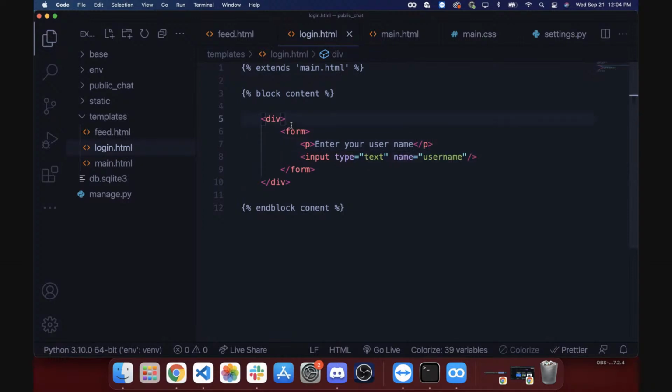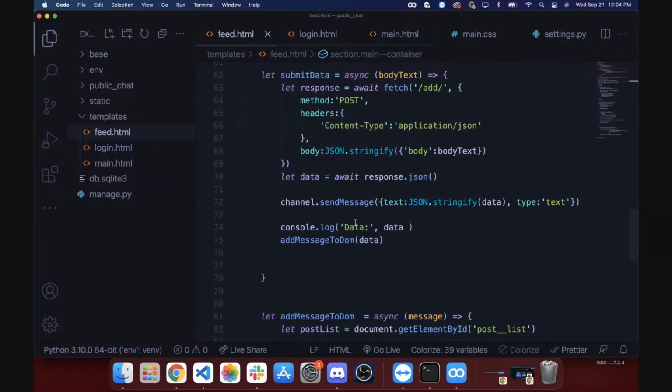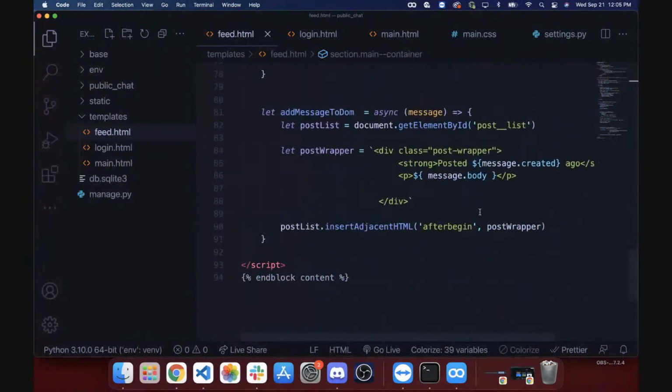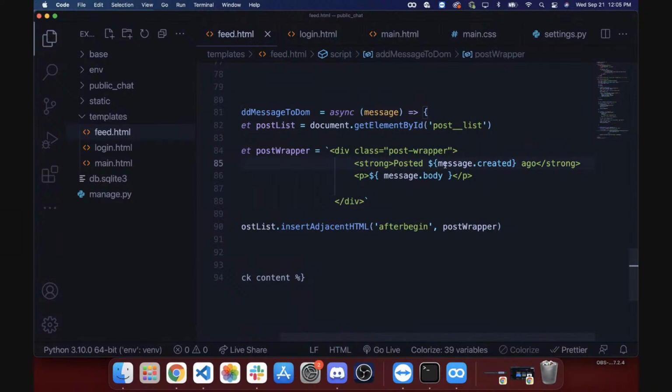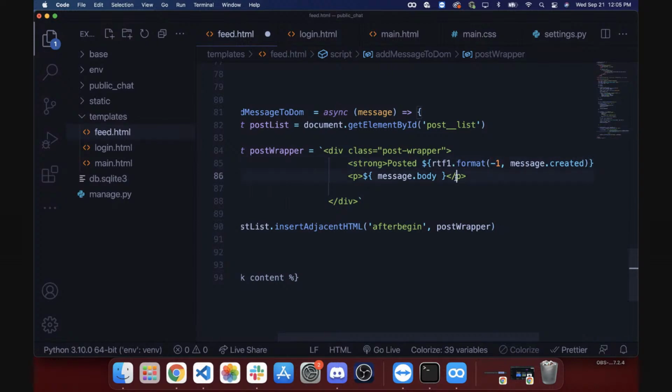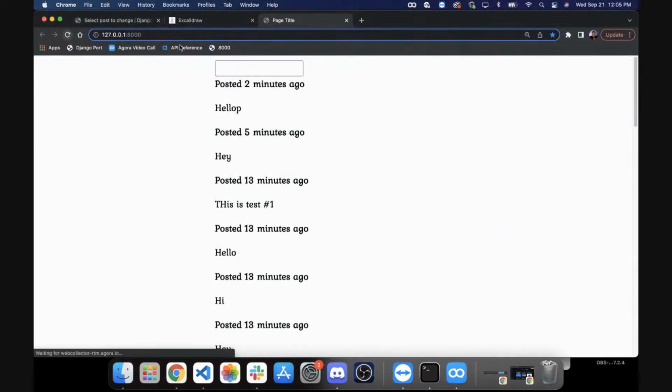Okay, let's see. What is that? We have it in the private chat. RTF1.format, right? Is that what you did? That's going to give us the time since. Yeah. Okay, I looked into the Firefox documentation, MDN web docs. So I can copy this, and I don't need to import a library. RTF1.format, -1, and then I throw in my day. Not days, you can do minutes, you will have to type it out fully.